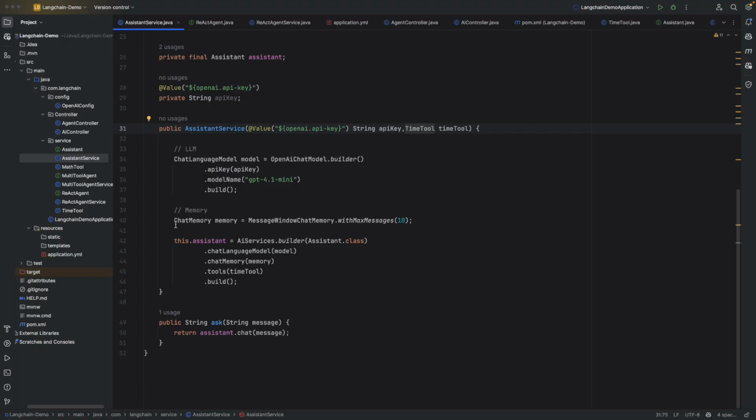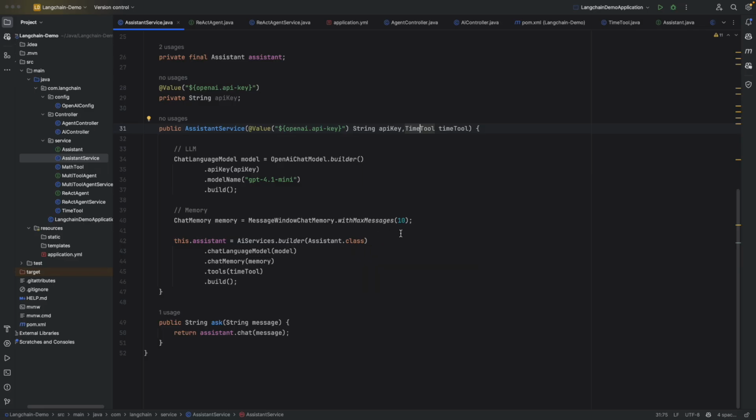Next, in line 40, I have added the code for the memory. As we start to interact with this API, I have made sure that within the memory it will store the last 10 conversations. So here we'll get a simple context window to interact with the LLM, and this can be changed according to the requirement.